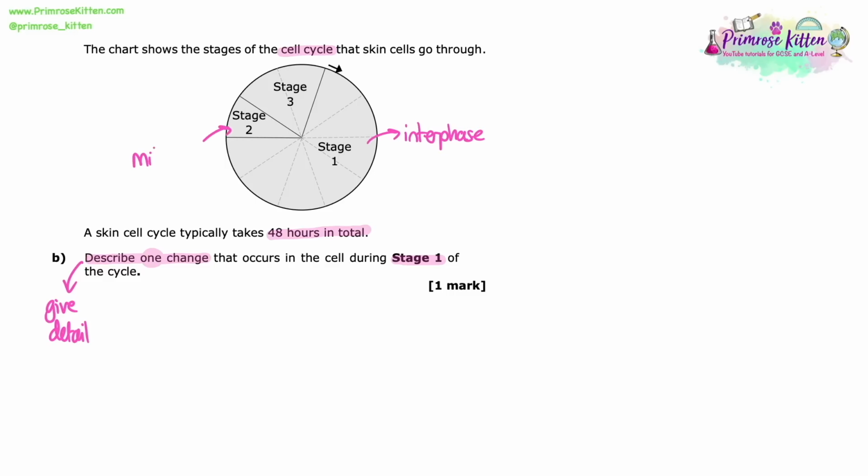So if we think about labeling this so we know what the stages are representing in each stage. So the first stage, the one that's the largest amount of time, is going to be interphase. Then we've got mitosis, and then we've got cytokinesis. So even if you don't know these terms, and you can't identify those, that large stage that happens before cell division, we should know that that stage is the growth and preparation stage before we go into mitosis.